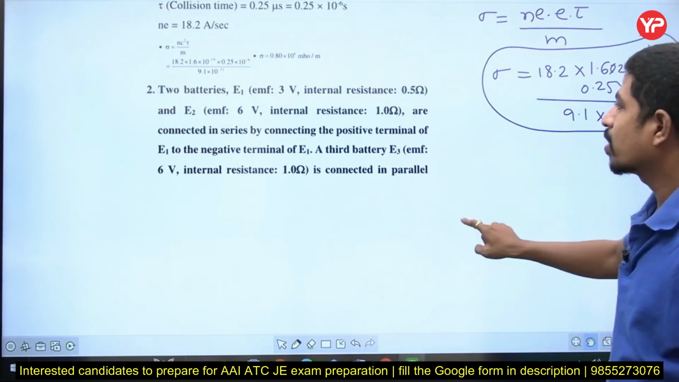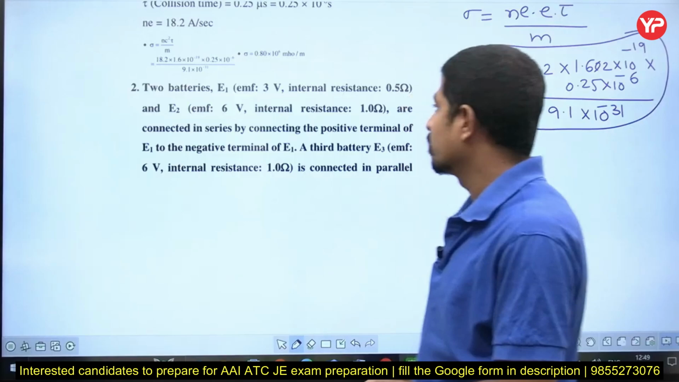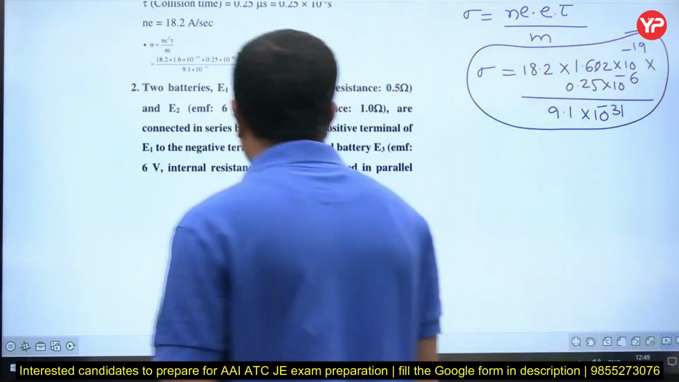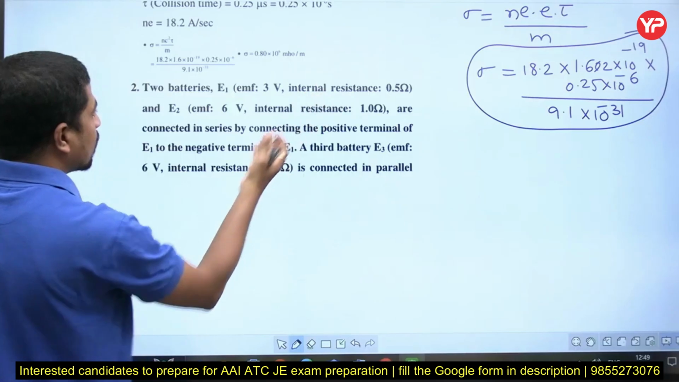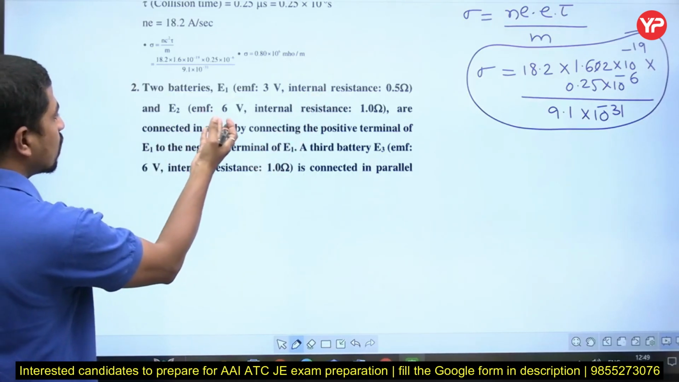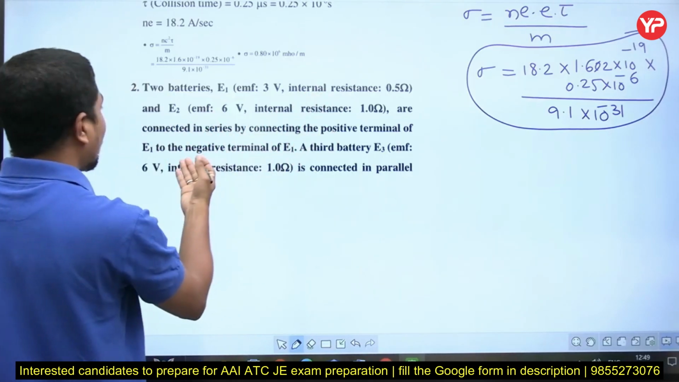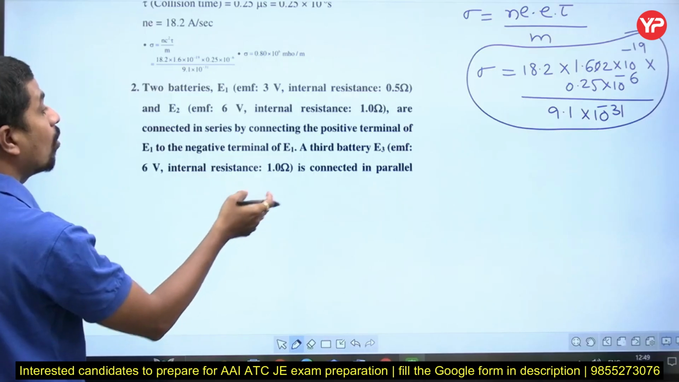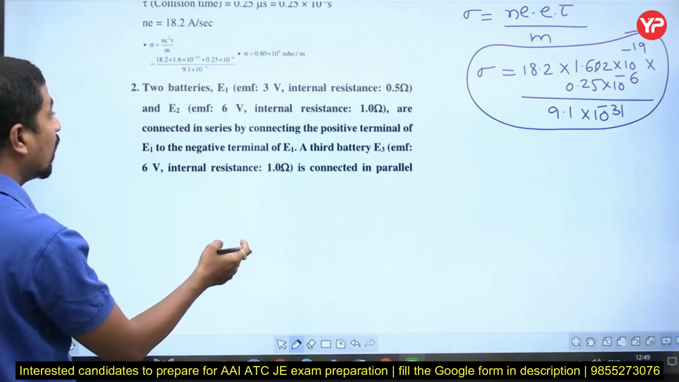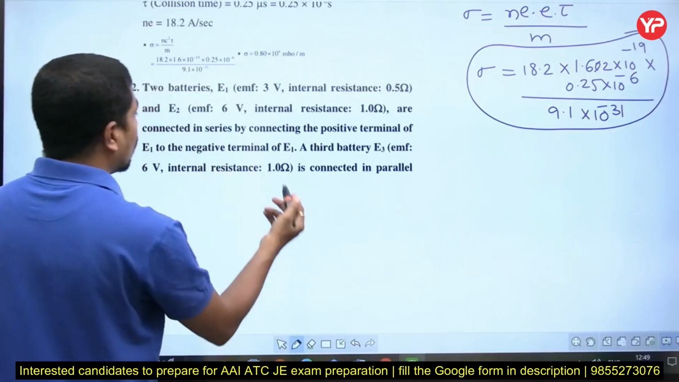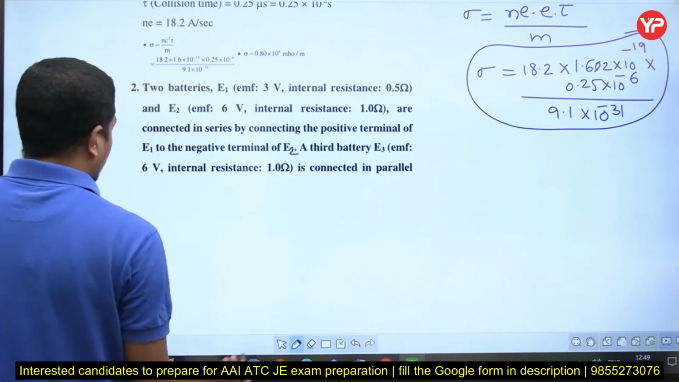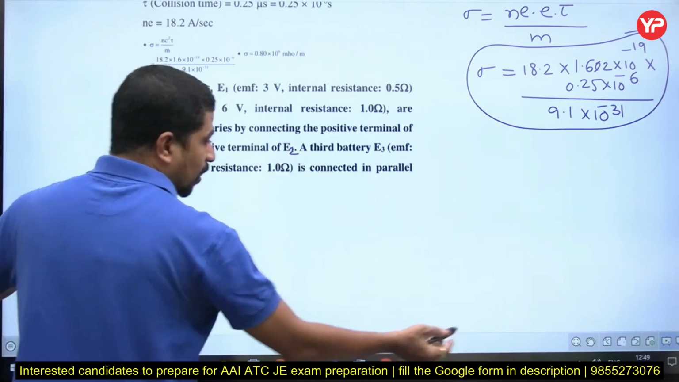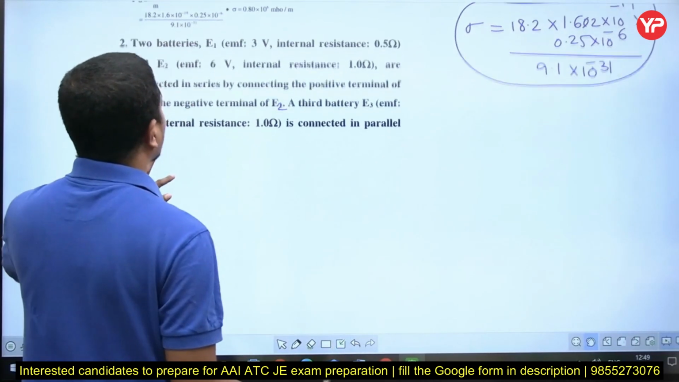Second question. Let's read the question first. Two batteries, E1 with EMF 3 volts and internal resistance 0.5 ohm, and E2 with 6 volts and 1 ohm, are connected in series by connecting the positive terminal of the E2 to the negative terminal of the E1. Now what he is saying is E1 and E2 are connected this way.